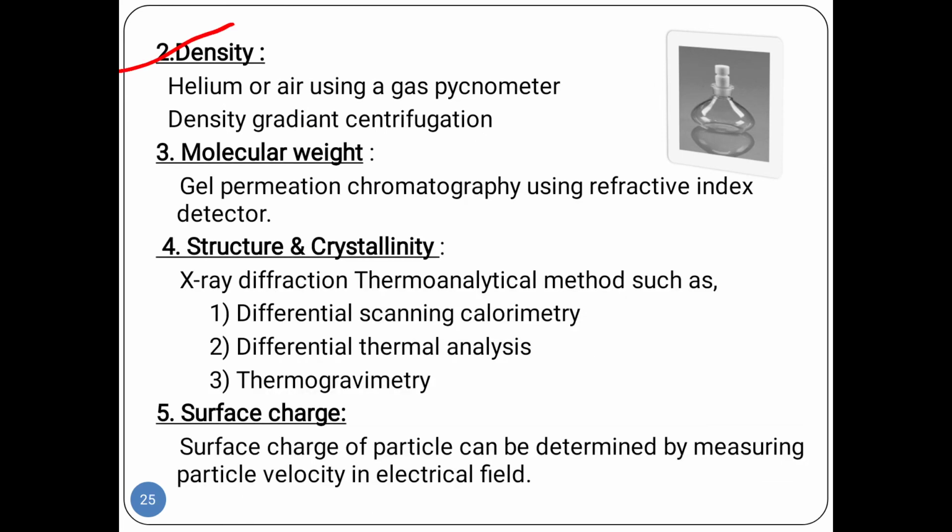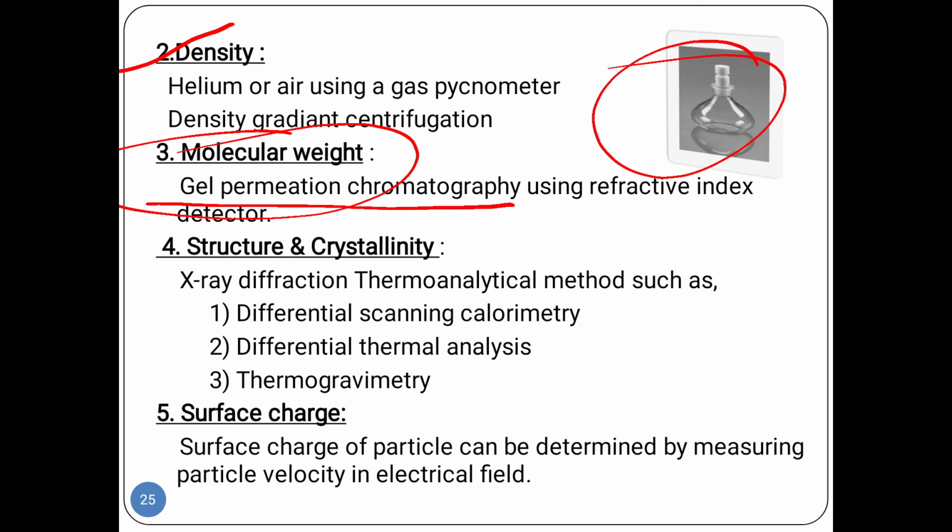Second is the density. We measure the density with a gas pycnometer, using helium or air. For molecular weight we use gel permeation chromatography. For structure and crystallinity we use the X-ray diffraction method. There are also thermal methods: differential scanning calorimetry, thermal analysis, and thermogravimetry.